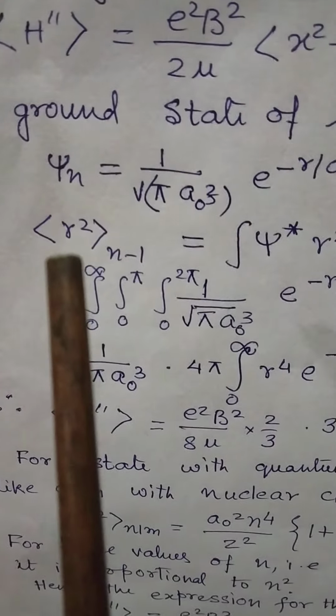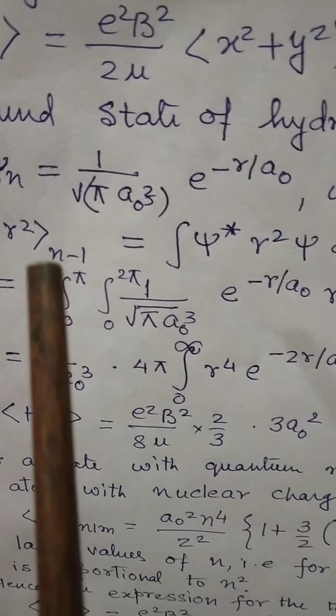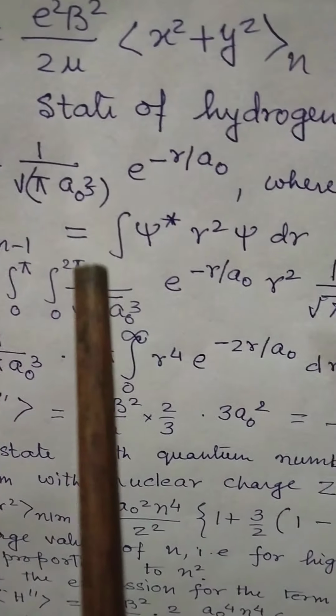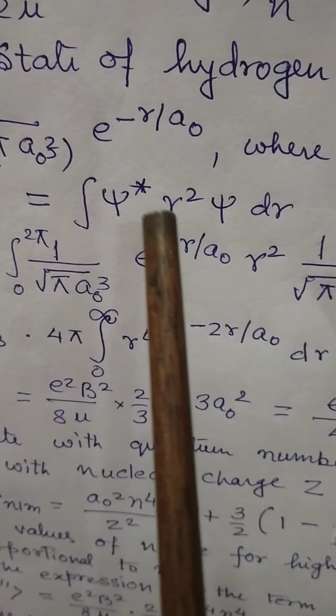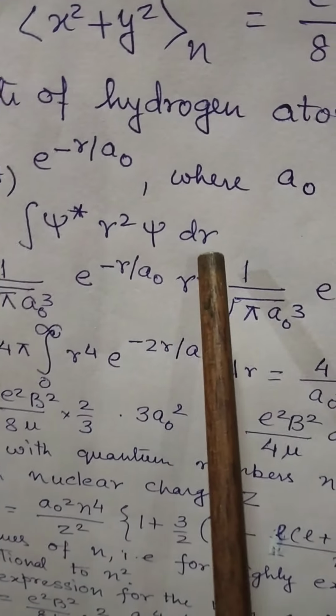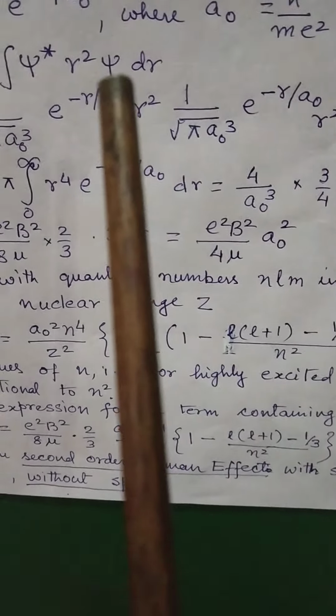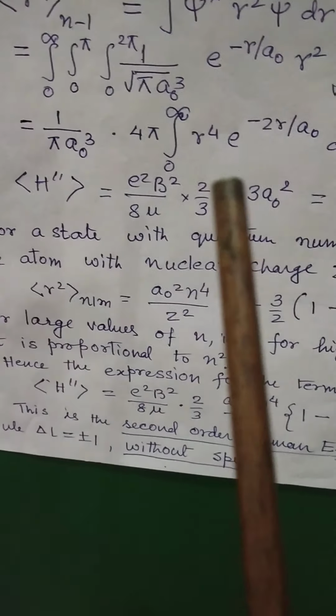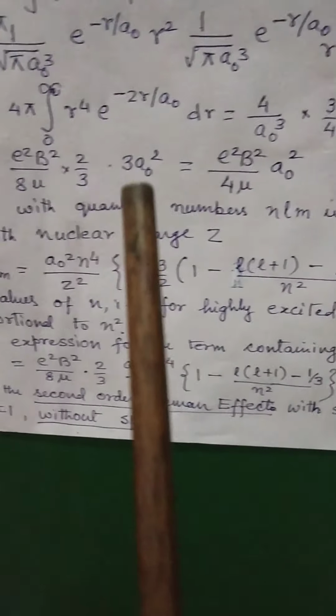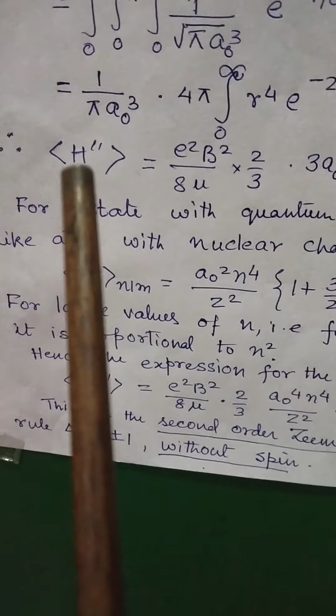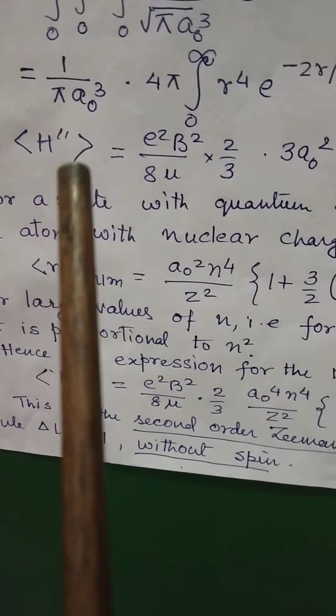Therefore, the expectation value of r square for the n equal to 1 state can be written as the integration of psi star r square psi multiplied by dr. Now substituting the values of psi star and psi and integrating, finally we get the expectation value of H double dash equal to e square multiplied by B square upon 8 mu multiplied by 2/3 multiplied by 3 a0 square, which is equal to e square B square multiplied by a0 square upon 4 mu.